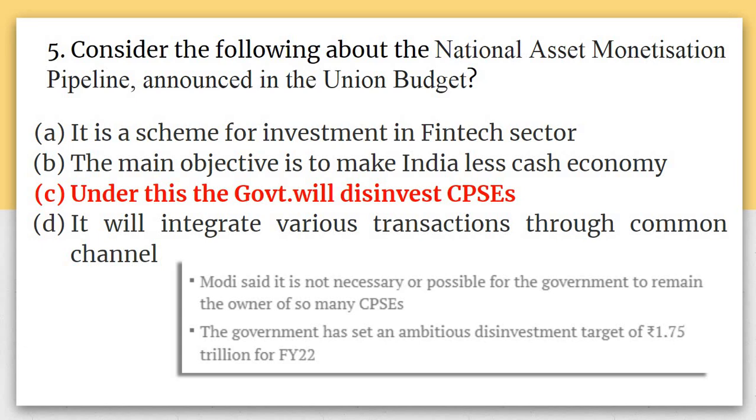As you can see in the snippet, it says Modi said it is not necessary or possible for the government to remain the owner of so many CPSEs. The government has set an ambitious disinvestment target of 1.75 trillion for financial year 2022. So this figure is very important. The target is 1.75 trillion. So a question might come from this also.